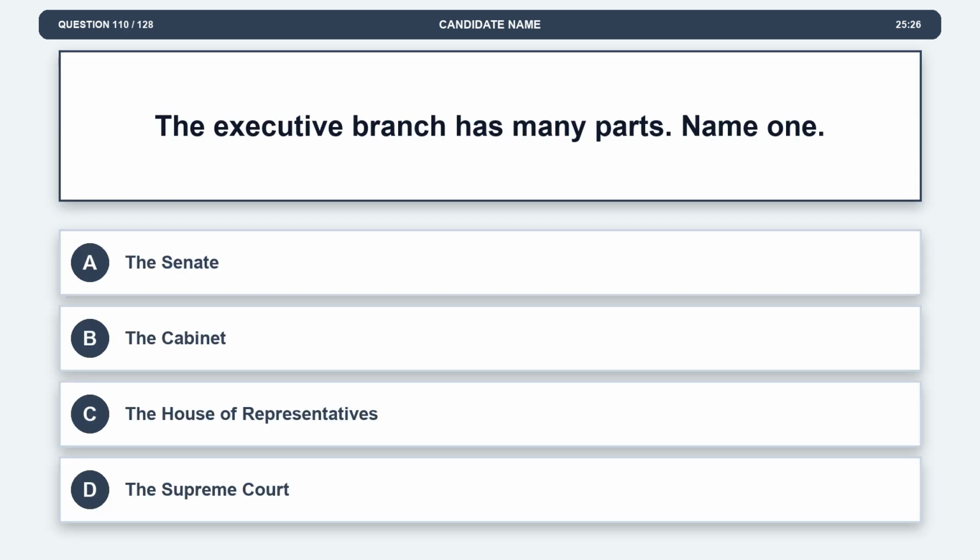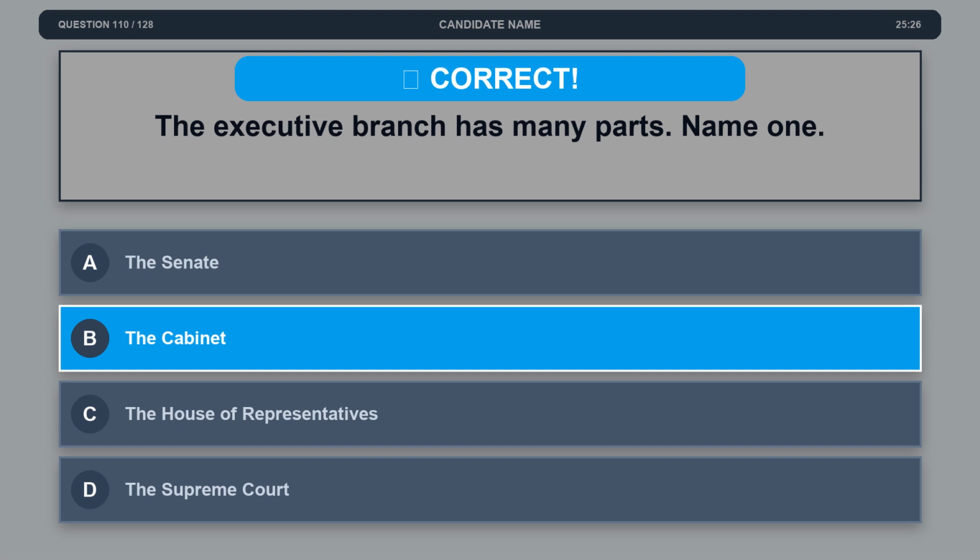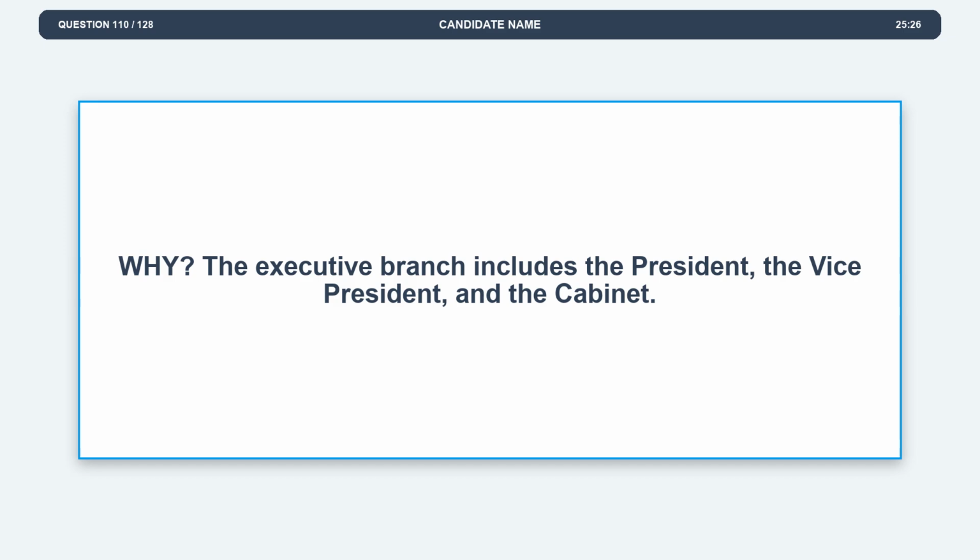Question 110. The executive branch has many parts. Name one. Option A, the Senate. Option B, the Cabinet. Option C, the House of Representatives. Option D, the Supreme Court. The correct answer is option B, the Cabinet. Explanation. The executive branch includes the President, the Vice President, and the Cabinet.